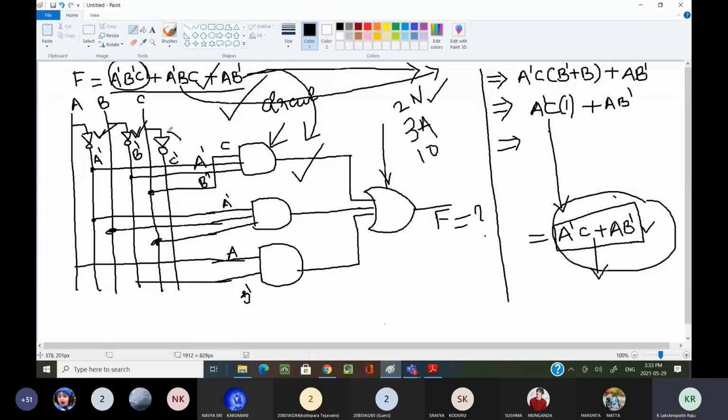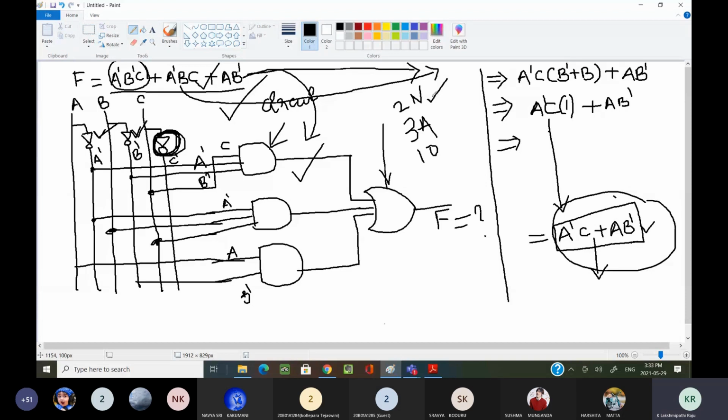I have drawn the third NOT gate, but I have not used it anywhere. Am I clear? Yes, sir.